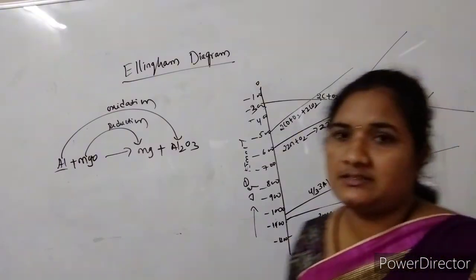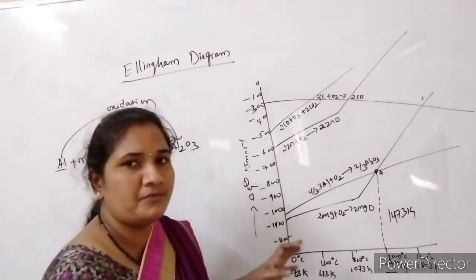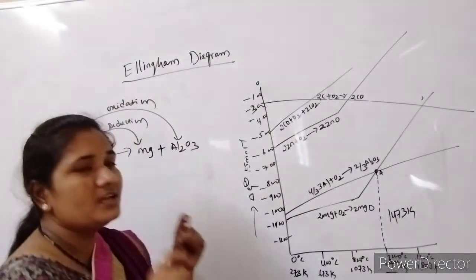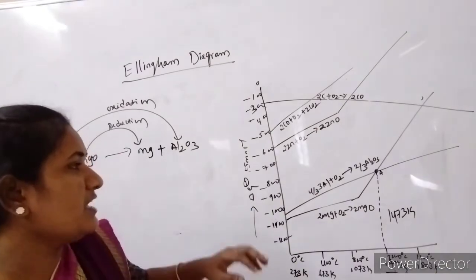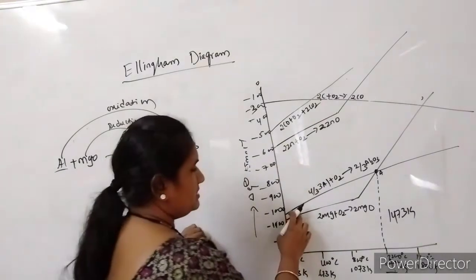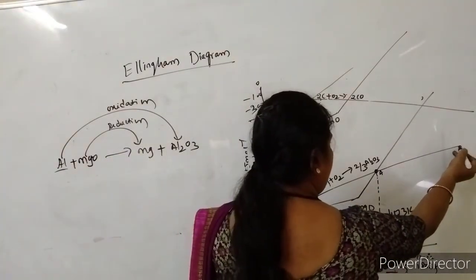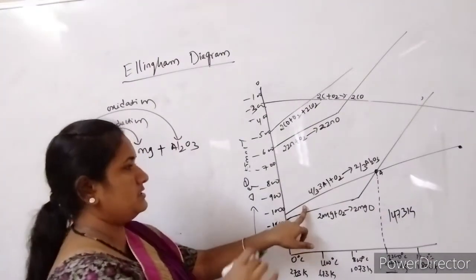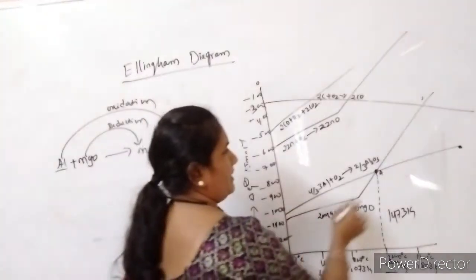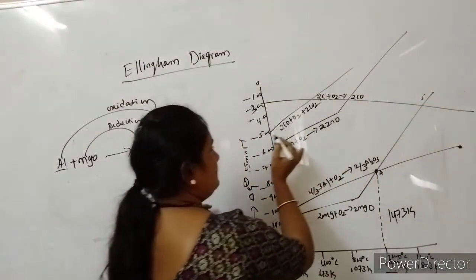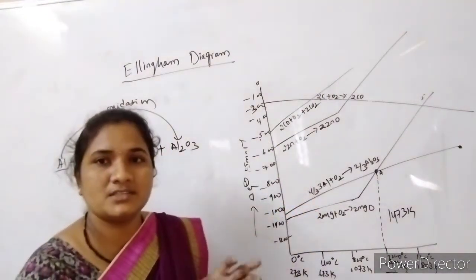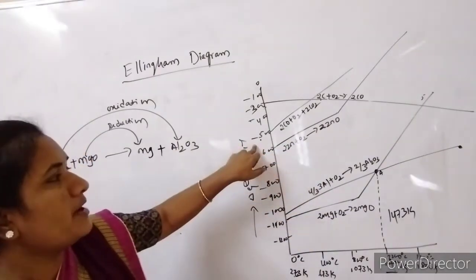So after this intersection, we look at the value of delta G, because with the help of a more negative delta G value we consider the suitable reducing reagent. That is why, if I see the graph of aluminium, see here, it is a straight line and it ends here. The value of this graph comes around minus 1100. If I see the magnesium, the delta G value will be around minus 400. So for aluminium we have minus 1000, for Mg we have minus 500.